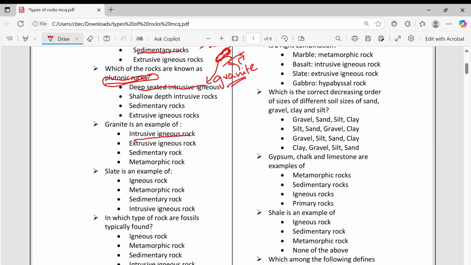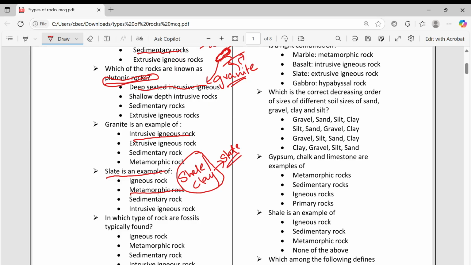That too deep seated. Then slate is an example of metamorphic rock. For example, if shale or clay is there, it will be converting into slate. Shale and clay are sedimentary rock. I discussed all these things in the rock topic. Slate is a metamorphic rock.